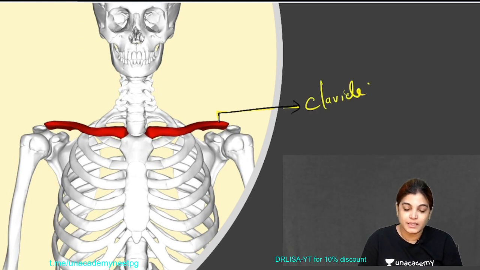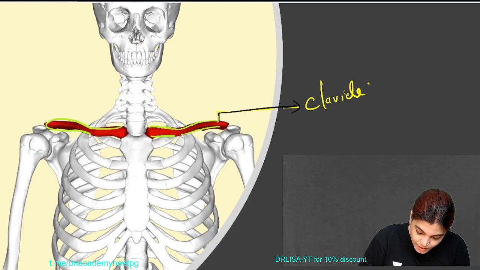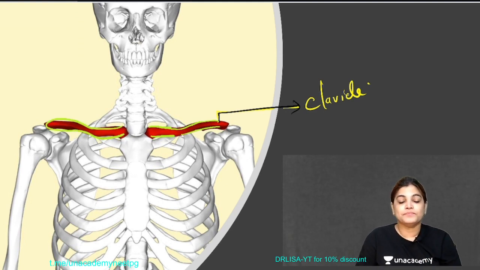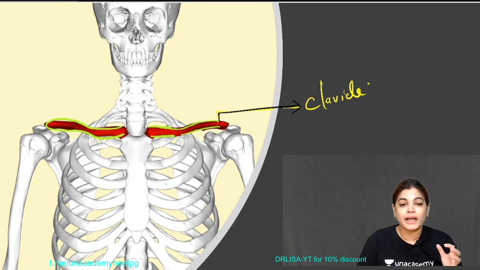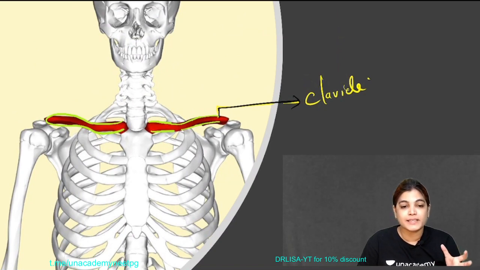And what you can appreciate here is that the clavicle bone is not very straight, it is twisted, and when you see this diagram, it is S-shaped. Firstly I would like to tell you about the important peculiarities, and then come to the answer of the MCQ. You can see in this diagram it is lying horizontal in the body. Clavicle is an example of a long bone, but this is the only bone which is lying horizontal in the body, but it should lie vertically if it is a long bone.